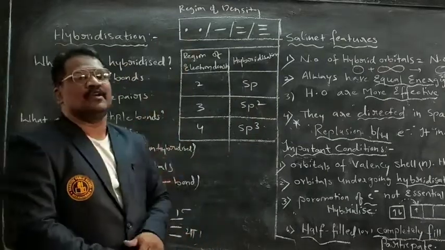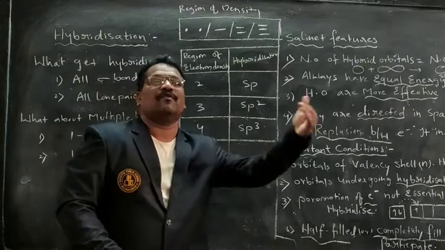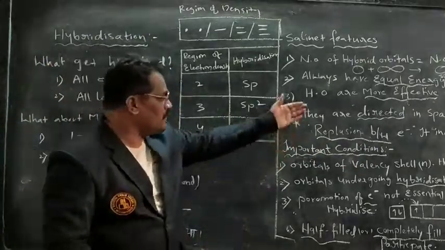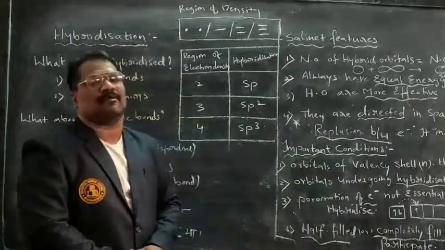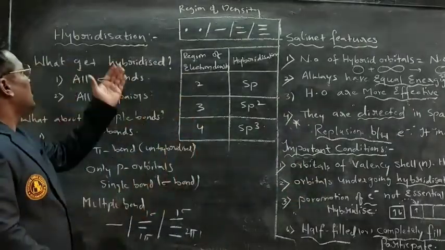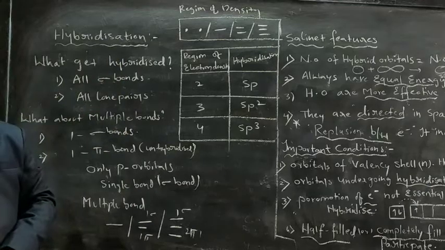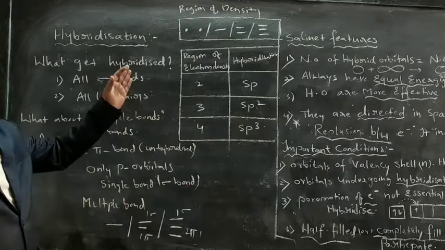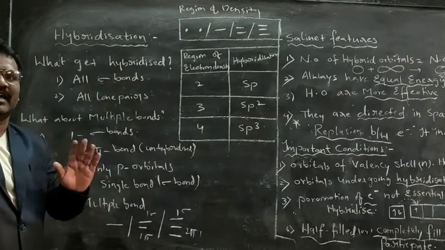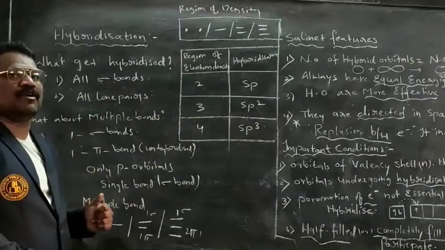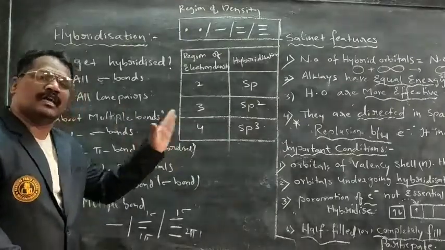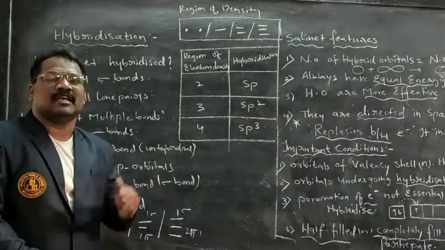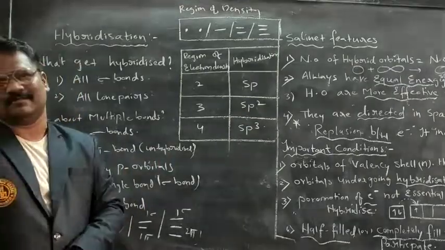These points we have to keep in mind before going into the concept with examples. These 7 features as well as important conditions are important. What gets hybridized in the hybridization process? Sigma bonds as well as lone pairs. If there are multiple bonds, one sigma bond will be there and that sigma bond will be hybridized. The remaining pi bonds are unhybridized and never hybridize.